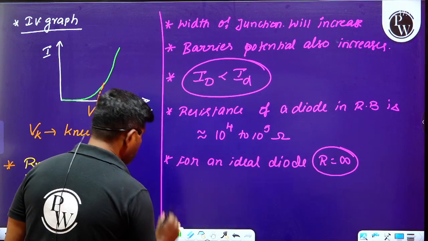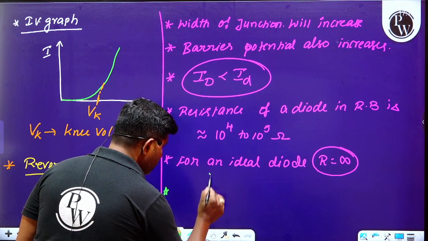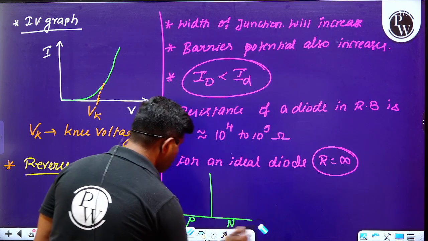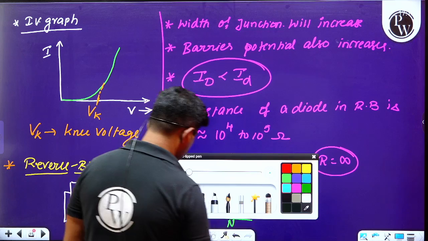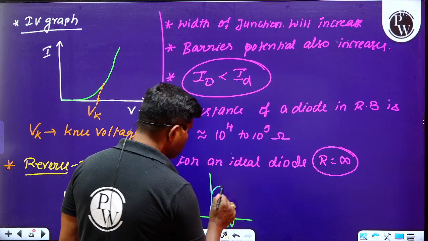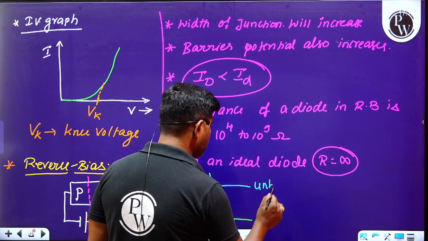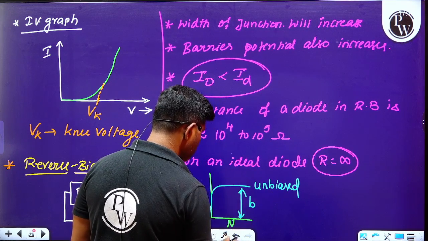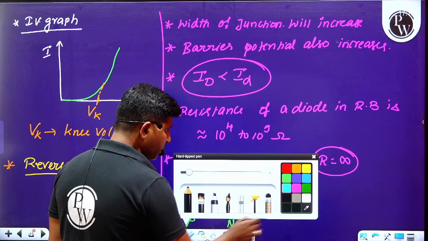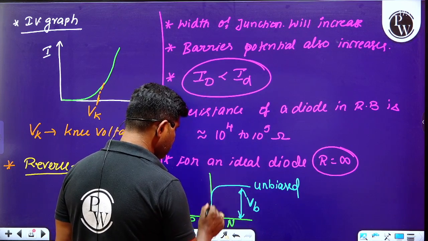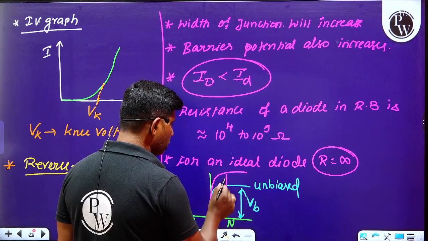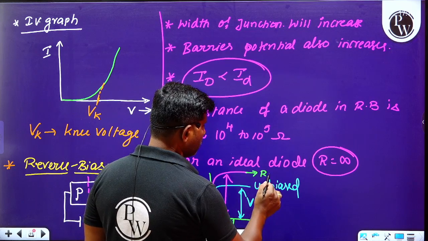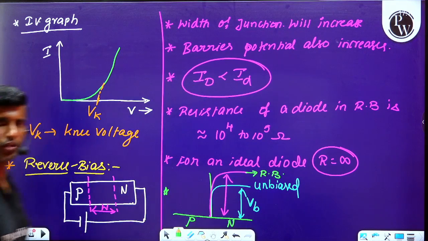And later, whenever we observe the graph, observe this. This is a P region and this is an N region. In unbiased condition, let us say the potential barrier is as shown in the figure. And suppose whenever it is in reverse bias condition, the potential barrier will be greater than the one here. So this is the potential barrier in case of reverse bias condition.